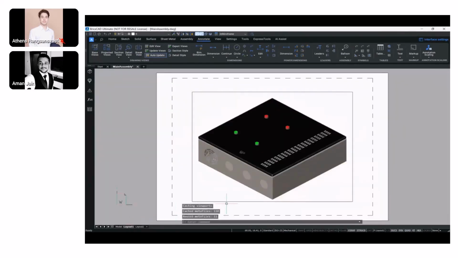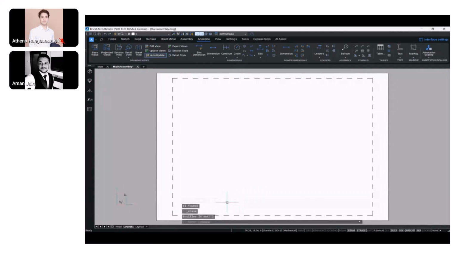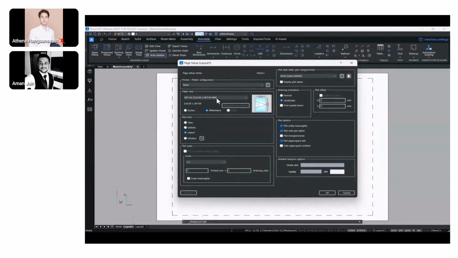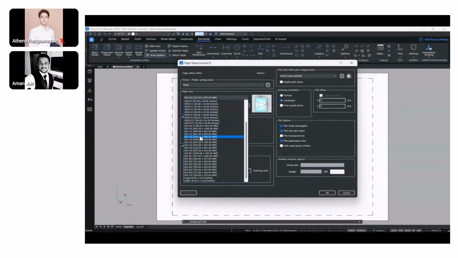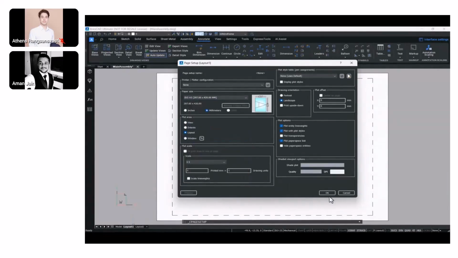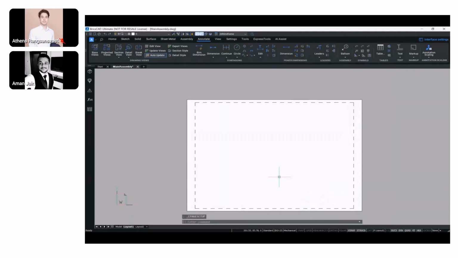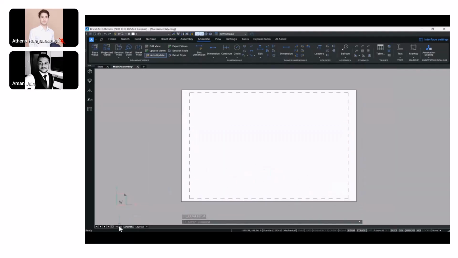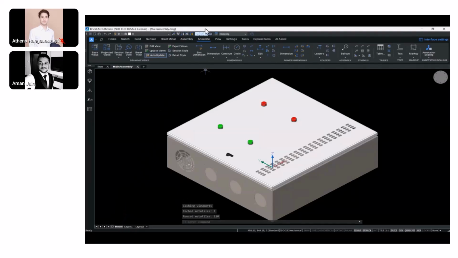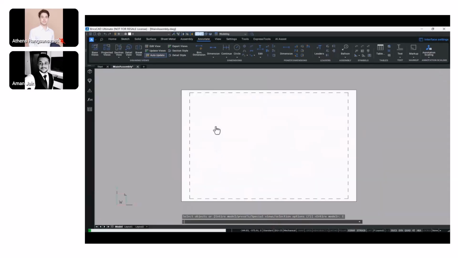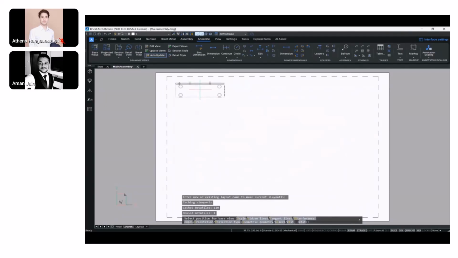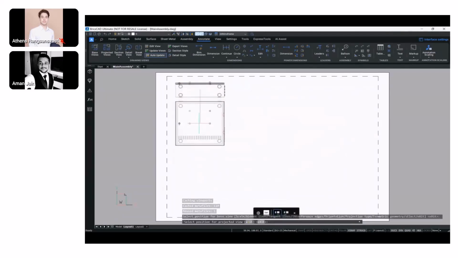So let me just delete this first, delete this viewport. And the best thing about BricsCAD is, if you can see, this entire thing looks as if I'm working in a CAD environment. So the majority of us, or 99% of the users that would be working in 3D or 2D CAD environments, are well known to this particular interface, right? They need no introduction to this interface, and hence it really becomes easy for them to adapt if they are coming from a 2D environment or a 3D environment, doesn't really matter because everyone knows what this environment is.